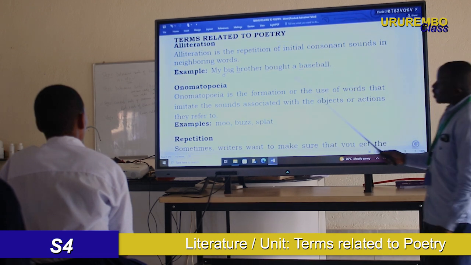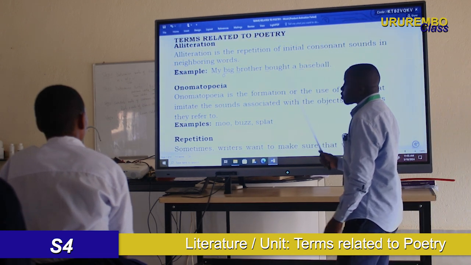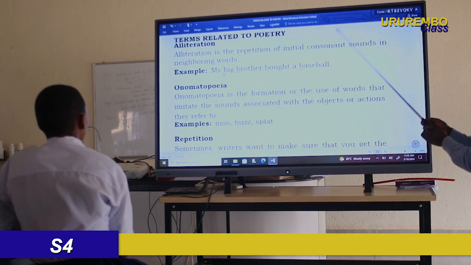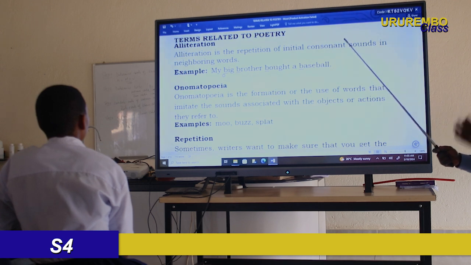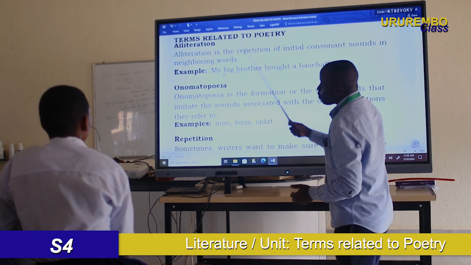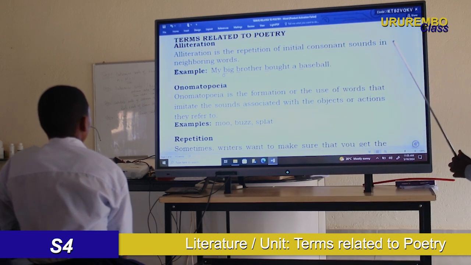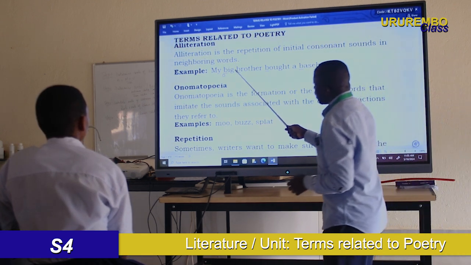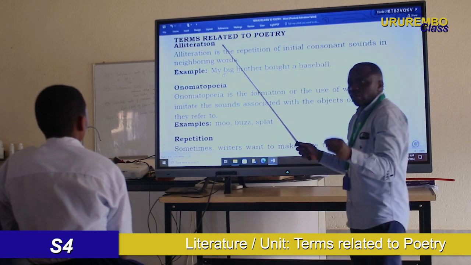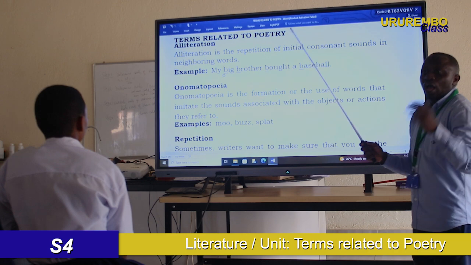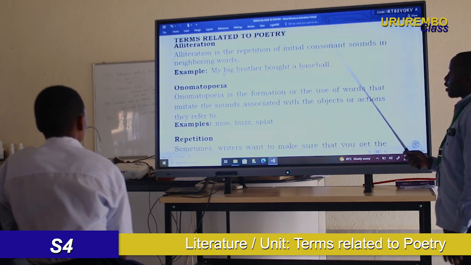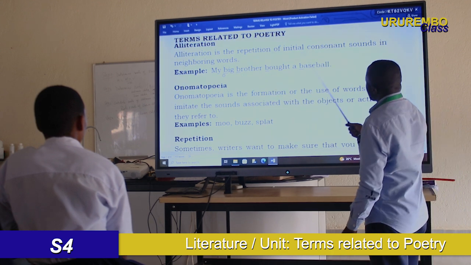The letter that I have underlined is B, and in this line the consonant B starts every word. This is called alliteration, because it is the repetition of the same or similar sound at the beginning of each word in one line. B, B, B, B.